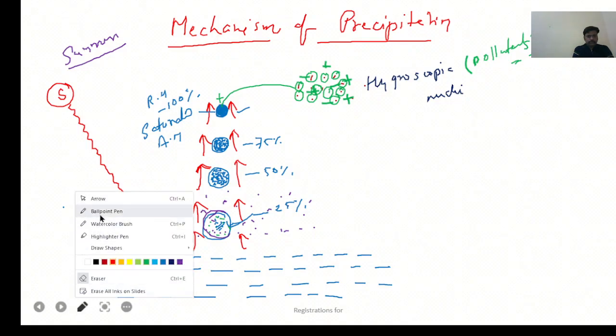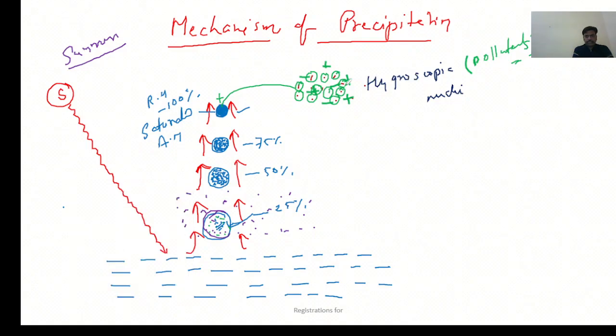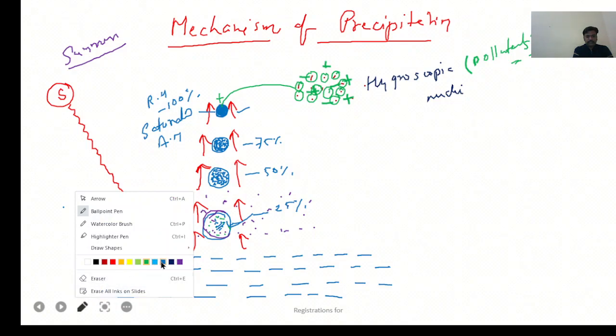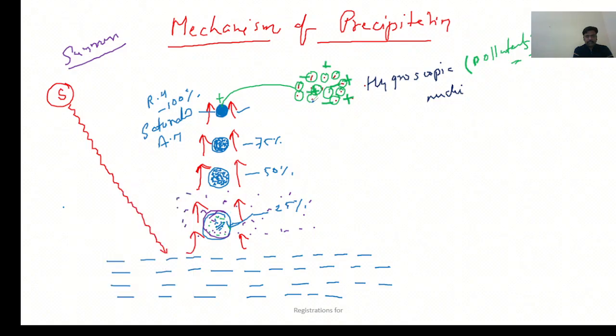Vapor pressure is necessary for the condensation. So here condensation occurs because of hygroscopic nuclei. Okay, and cloud formation has started.